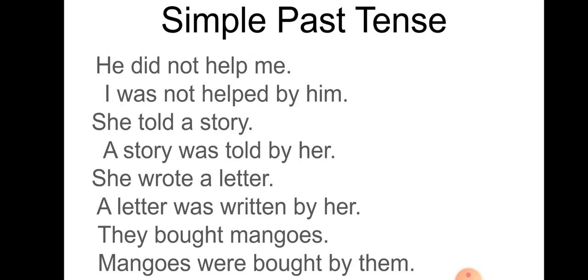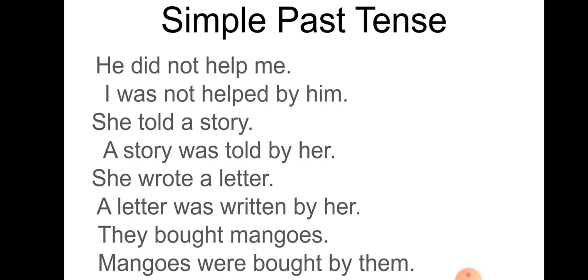He did not help me. Here "he" is the subject, "did help" is the verb, and "me" is the object. Now again, according to the rules, let's change. "Me" will be replaced by "I." Again I am telling you, if there is "I," you have to convert it into "me"; if there is "he," convert it to "him"; if there is "she," convert it to "her." If at the end of the sentence is "me," then you have to convert it into "I."